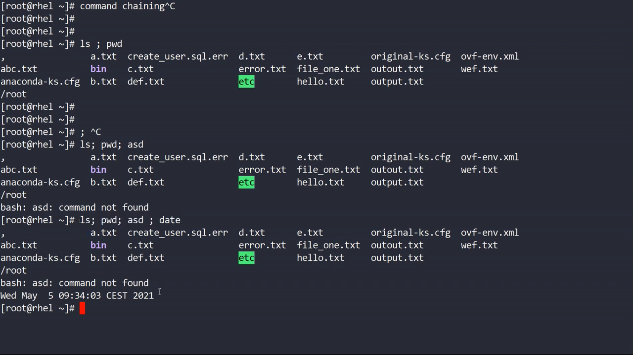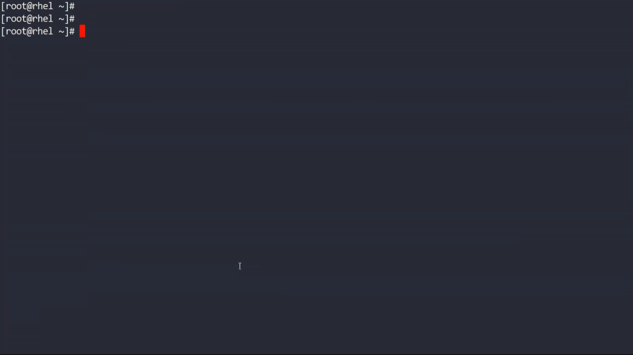Okay. Another operator is the OR operator. This one. So what is the significance of this? Suppose I provide command 1 and then command 2. In this case, if command 1 is not successful, then only command 2 will execute. Okay, let us see the real example. I have some command like asd. This is not a command. Echo